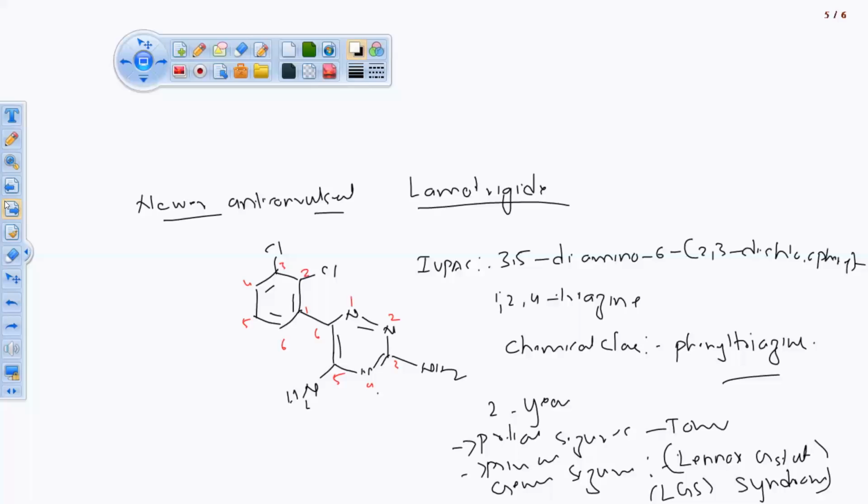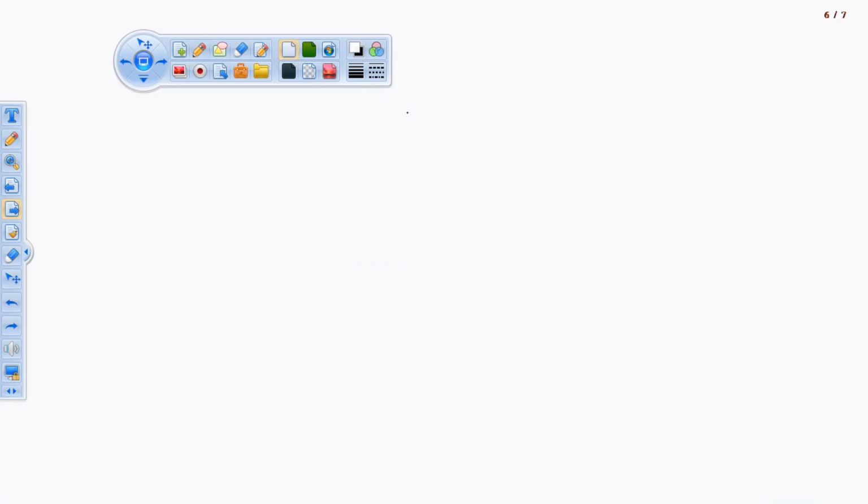So how many classifications of drugs have we done? Almost all 12 drugs we have done, 12 drugs and 1 synthesis. The 12 drugs belong to the chemical classifications. Barbiturate: there is no drug, but the example is phenobarbital. Now derivatives of hydantoin: how many drugs of hydantoin did we study? 3 drugs of hydantoin, total 12 drugs were there: phenytoin, mephenytoin and ethotoin.